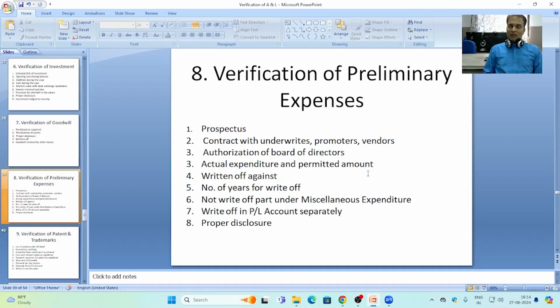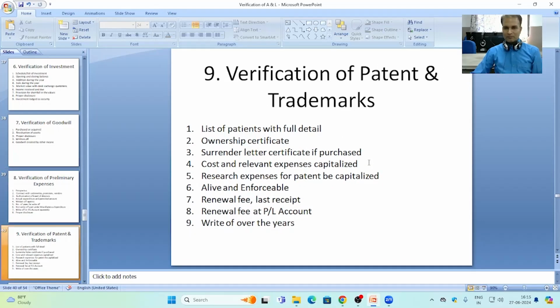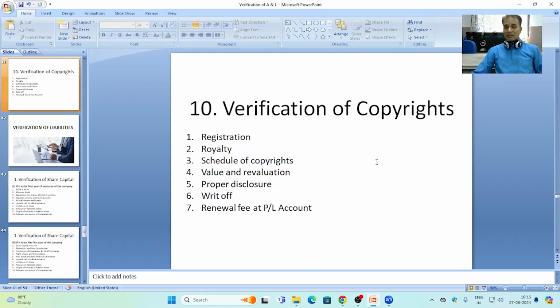Until the time the company is registered, all the expenses are treated as preliminary expenses. These include expenses for the formation of the company, stamp duty, etc. Then we discuss the verification of patent and trademark under the head intangible assets. Then copyright.